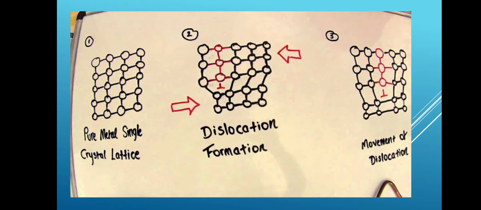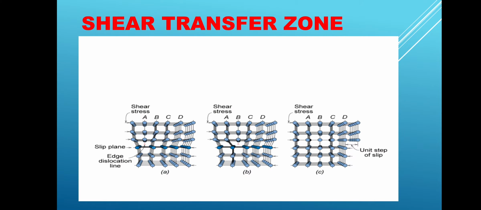That makes it very clear that stress hardening makes the dislocation. A formation takes place, and there the atoms come into disturbed positions as compared to the first one, and shear hardening is the cause for that. Now the shear transfer zone is there. See all the 3 figures now. The shear stress I have written above.